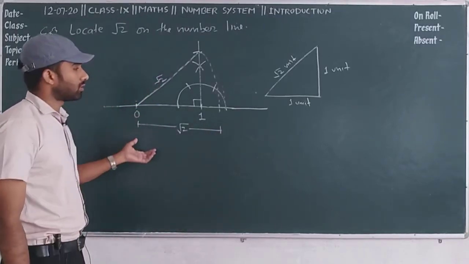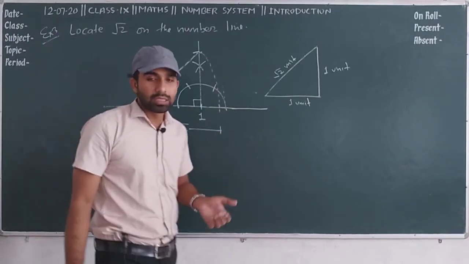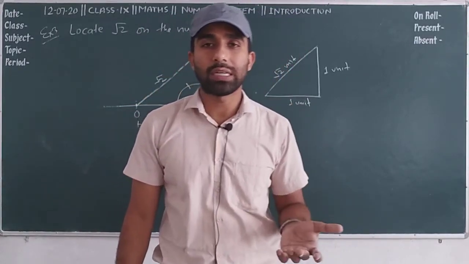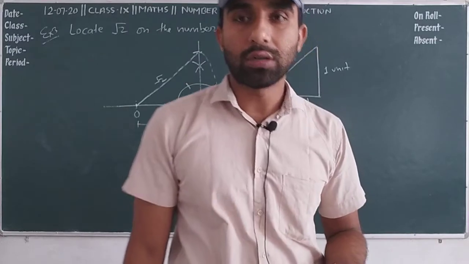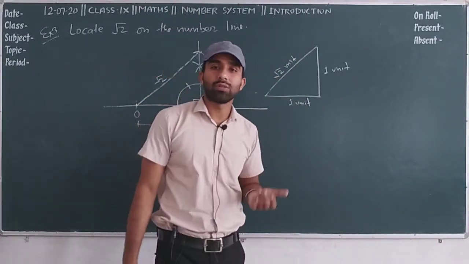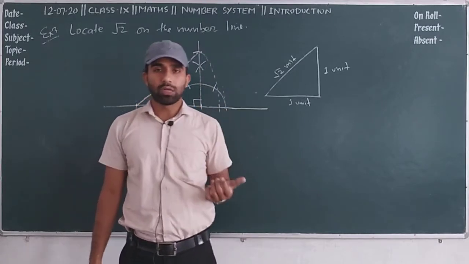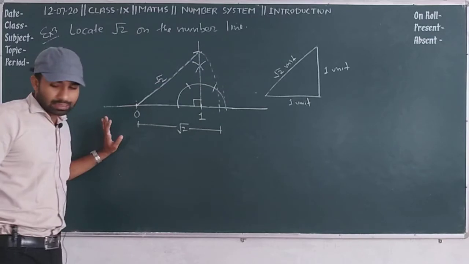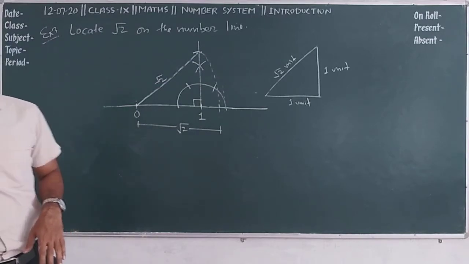I hope you understood. Similarly, you can make under root 3, under root 5, under root 6, under root 7, etc. We do not need to make under root 4. Why? Because under root 4 gives us the whole number 2. So like this we can easily construct.